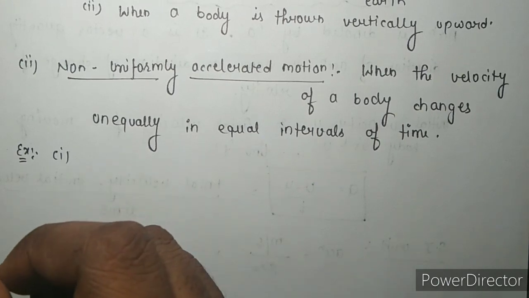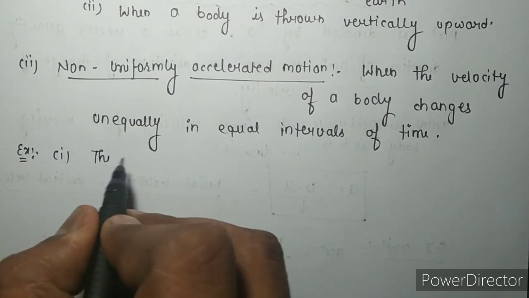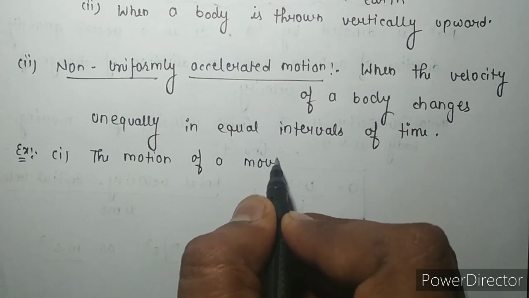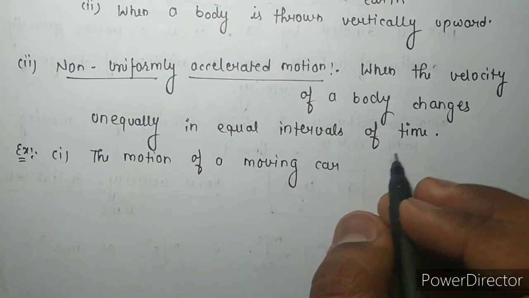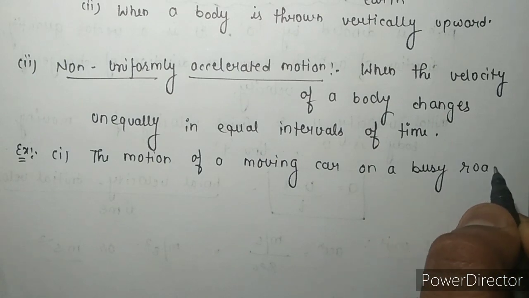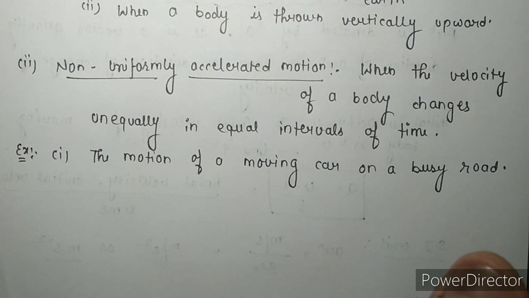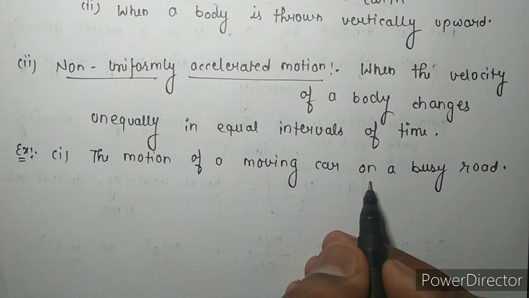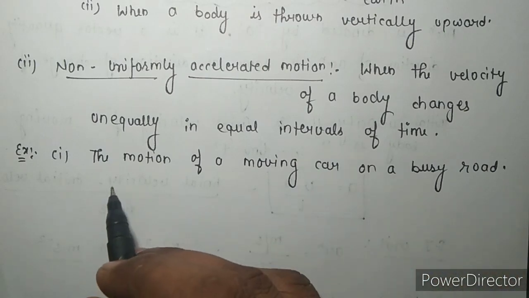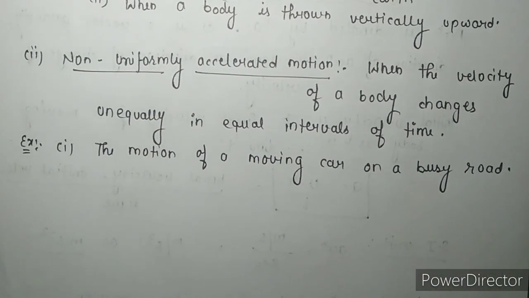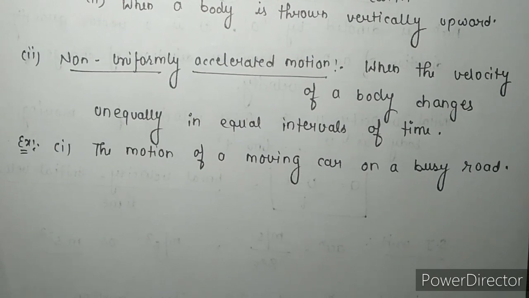So the first example is the motion of a moving car on a busy road. The second example, the motion of a moving bus on a busy road, and the motion of a human being on a busy road, are examples of non-uniformly accelerated motion.